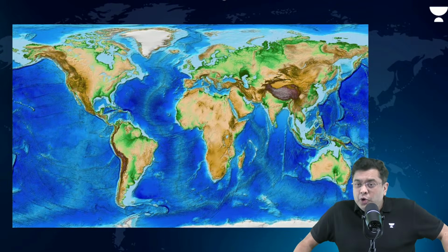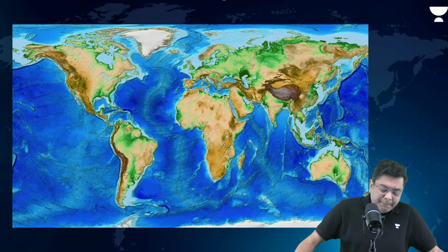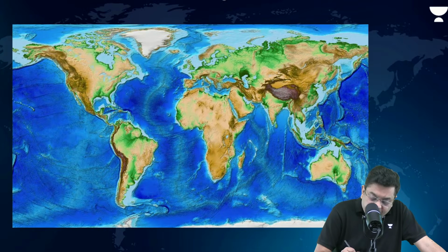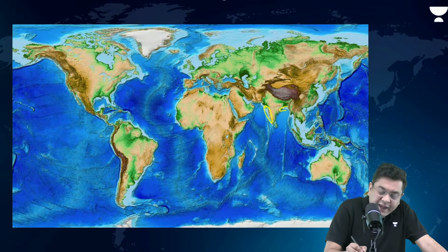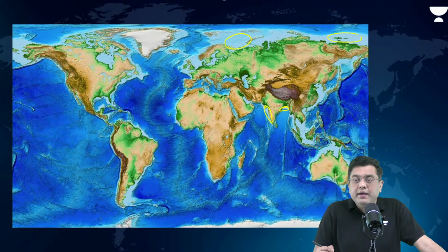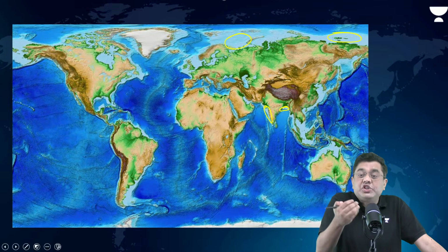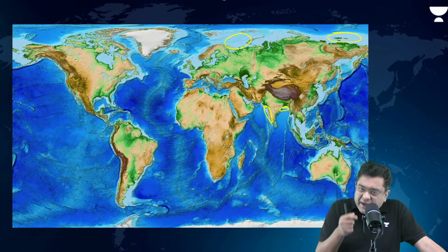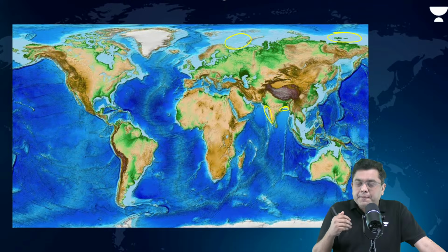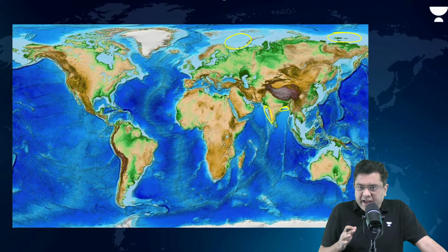The shade of blue indicates the depth here. For example, if you observe these regions immediately off the coast of India, very light blue, isn't it? These are the regions which are the shallowest, which are at the least depth. So these are the areas which are almost an extension of land.